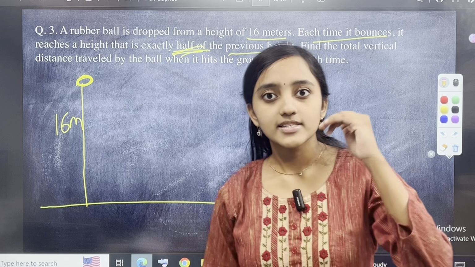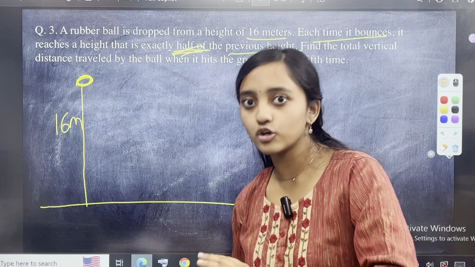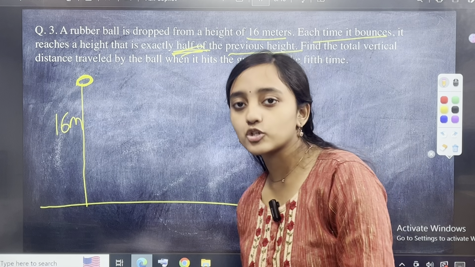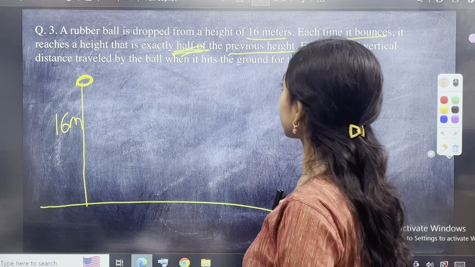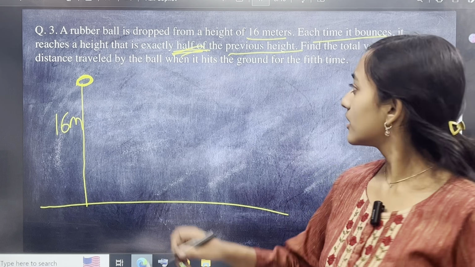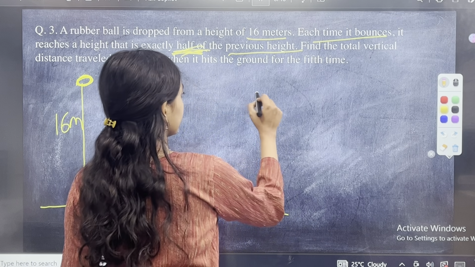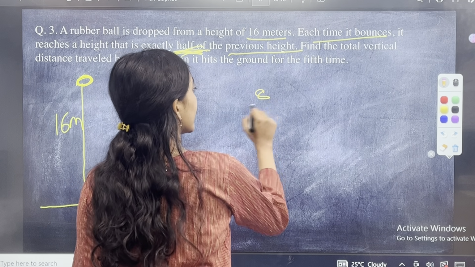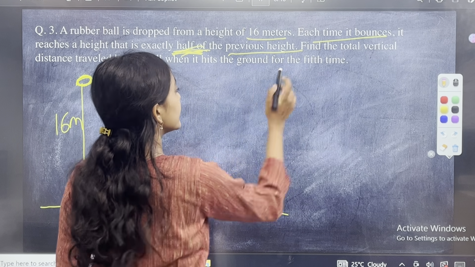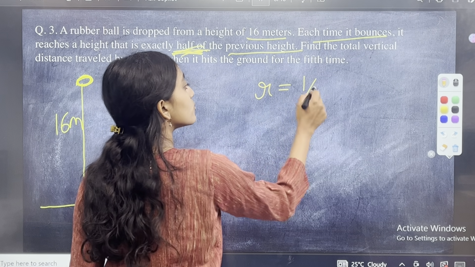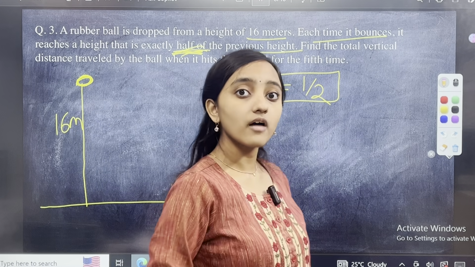How do I know this? 16 divided by 8 is equal to 8 divided by 4, which is equal to 4 divided by 2, which is equal to 2 divided by 1. Correct? So, half of its previous height every time. Basically, 8 divided by 16 होगा ना, because this is the second term and this is the first term. So, basically it is R is equal to 1 by 2. अगर आपको ये पता चल गया, आपका question half of it is solved.